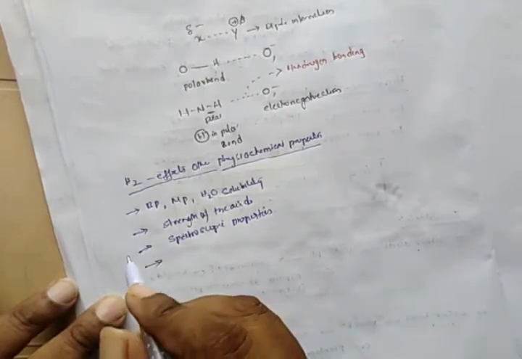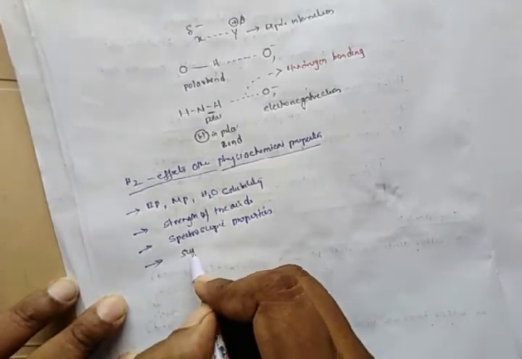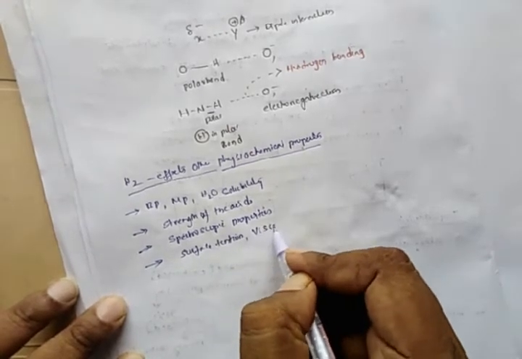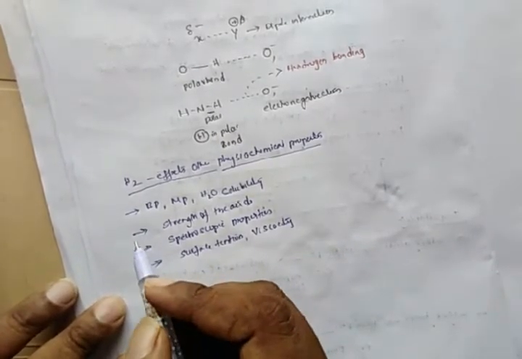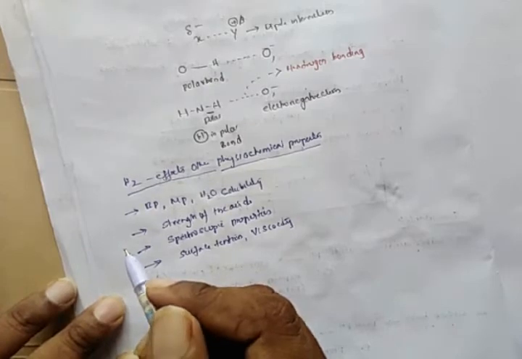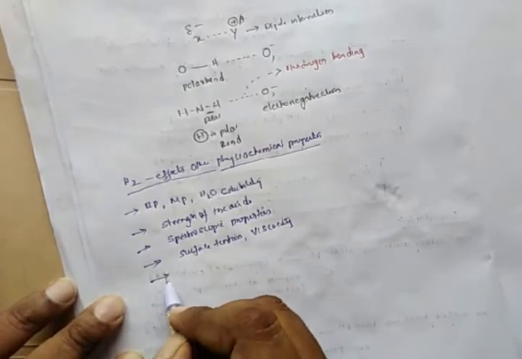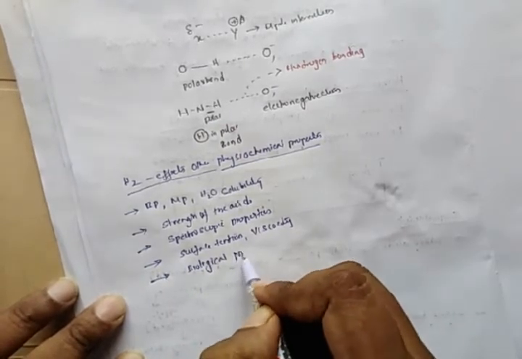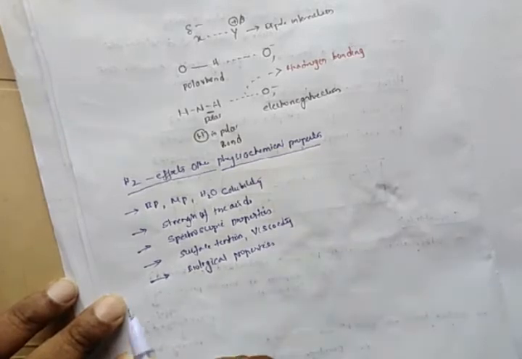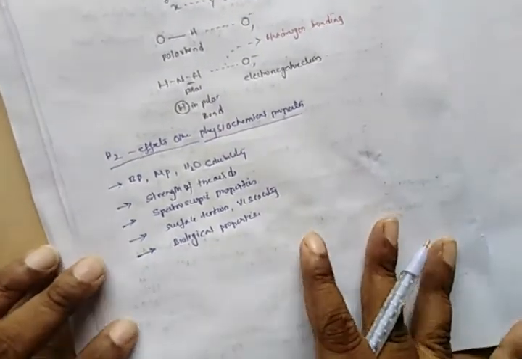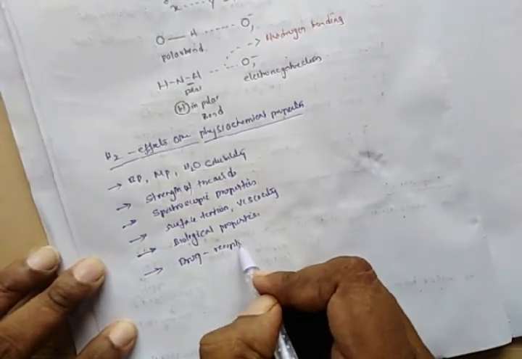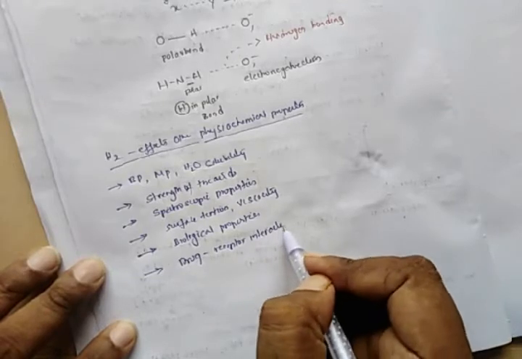As well as this, hydrogen bonding also affects surface tension, viscosity. It also affects biological properties of the drug molecule. Also, this hydrogen bonding affects drug receptor interactions.